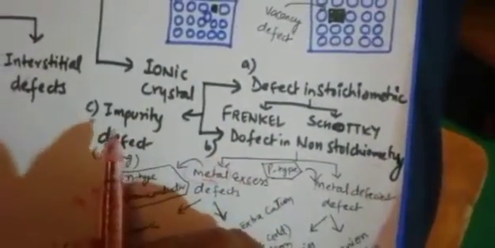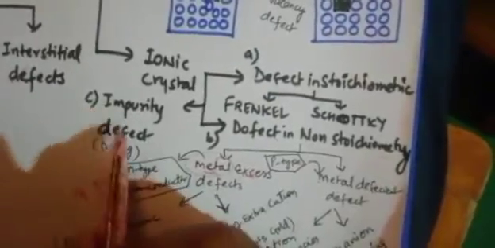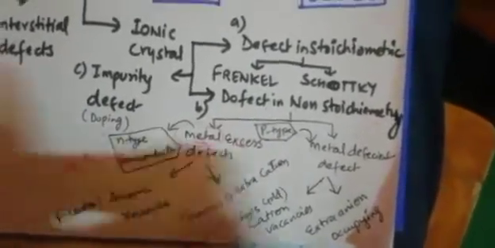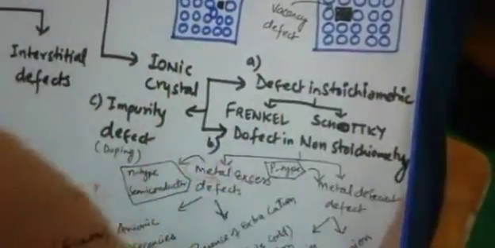Okay, so the third type is impurity defect. So dear students, what is impurity defect? Now somewhere there is no metal deficiency, metal excess, or missing of anion or cation. There are some extra impurities coming from an external source. Those impurities are there somewhere inside the crystal. Due to that the crystal color will change, and that impurity is called doping. Okay, that word is called doping.